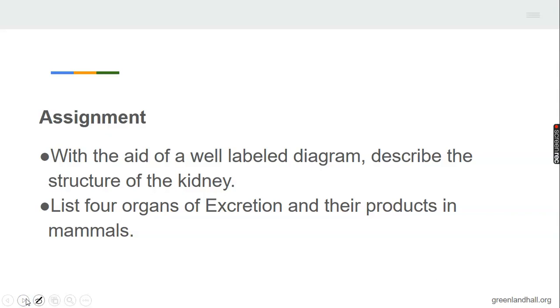Now, these are the assignments for you to be submitted first in the next class. With the aid of a well-labeled diagram, describe the structure of the kidney. Remember, I said a well-labeled diagram. Dimension must be 10 to 12 centimeters. And you are to list 4 organs of excretion and their products in mammals. I didn't say other organisms, in mammals. I expect you to submit first in the next class.